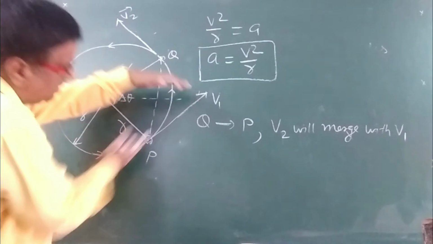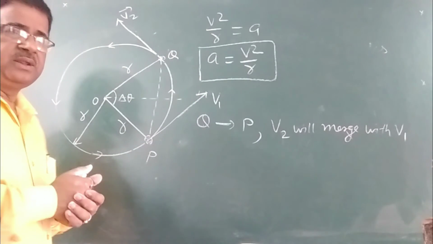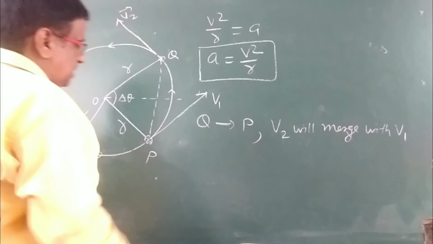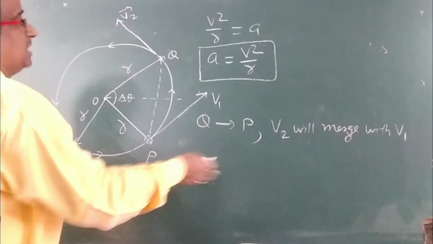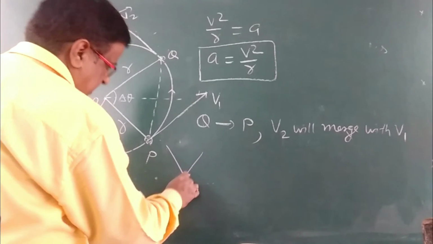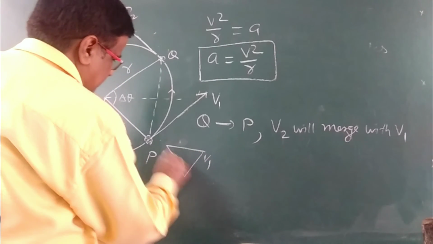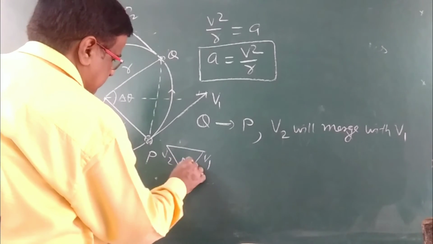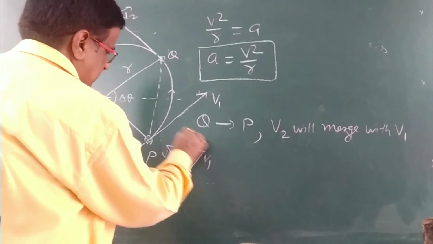This V2 will come along V1. At that time, in the triangle, this is V1, this is V2, this is delta theta, and this is delta V.